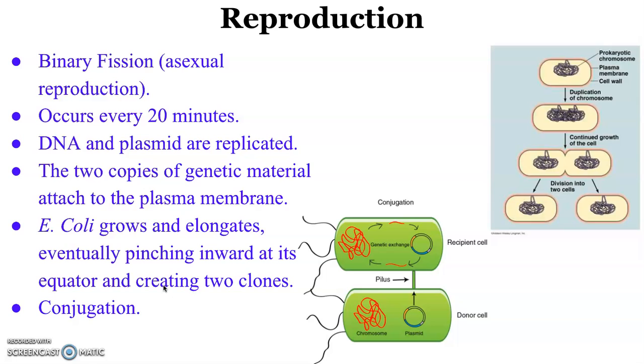Under suitable conditions, binary fission can occur every 20 minutes. E. coli also undergoes conjugation, a process by which one E. coli transfers genetic material to another E. coli. This happens between an E. coli that has a plasmid, which is a donor, and another without a plasmid, which acts as the recipient.